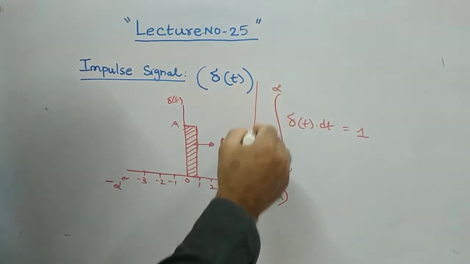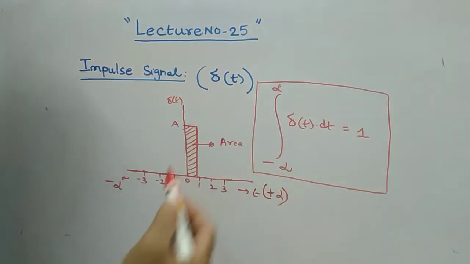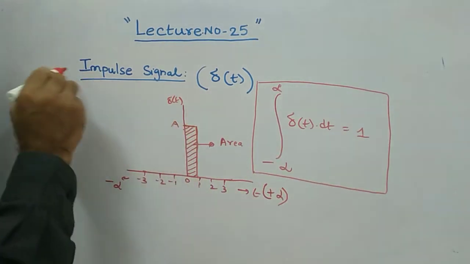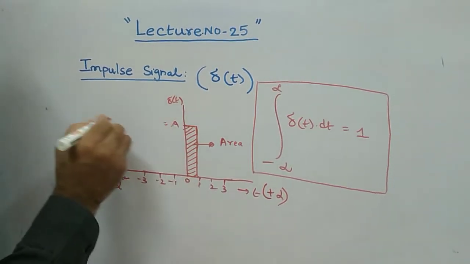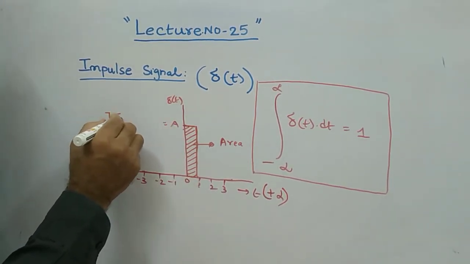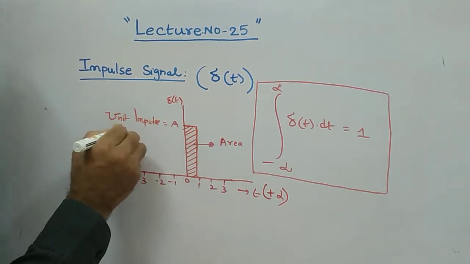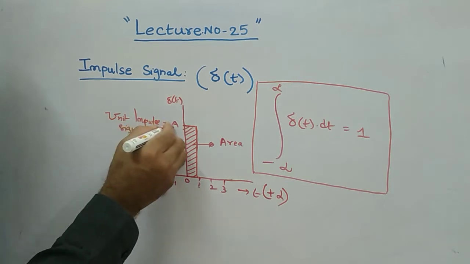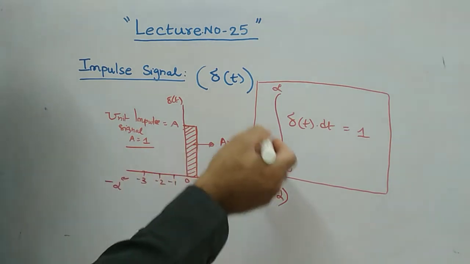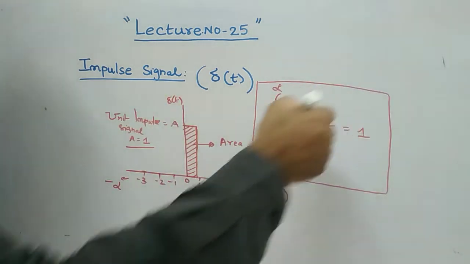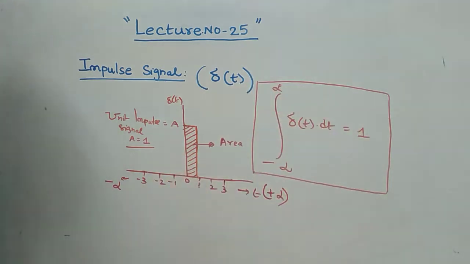This is a very important property of your impulse signal. For a unit impulse signal, your A becomes 1. Therefore the area under the curve is equal to 1.